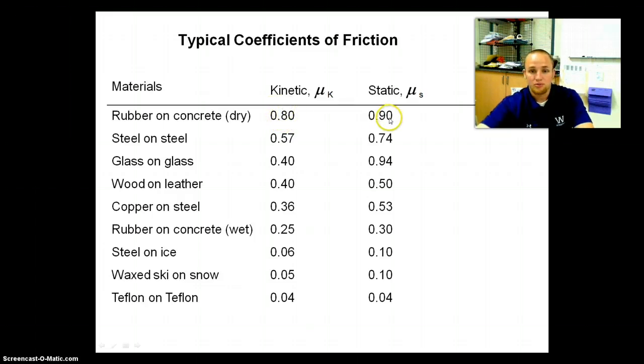As soon as my brakes lock up, this friction is actually pretty high. Since we have a high coefficient here, it requires a pretty large force to overcome our frictional force. That's how police can measure the length of your skid mark and tell how fast you were going, all kinds of stuff. Steel on steel has a lower coefficient, and you can see those coefficients here. These are just general.